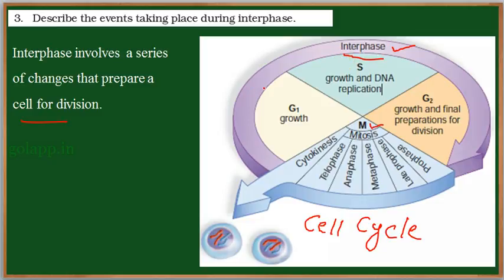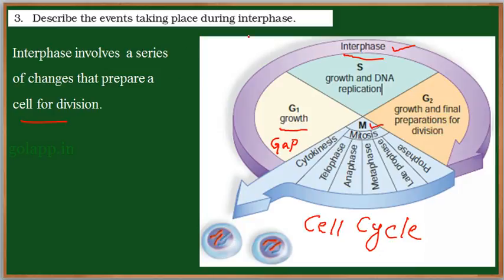So interphase is further divided into three substages. It is called G1. Here the G represents growth, or it can be called gap also. So it is either called G1 growth phase or gap 1 phase. Now this is followed by the second phase, which is called S phase. S stands for synthesis. So here the DNA is synthesized. And the third one is G2, that is second growth or second gap phase. So here the cell finally prepares for division.